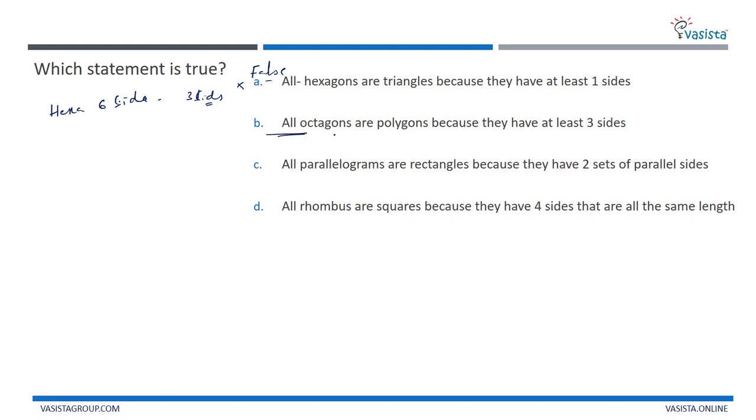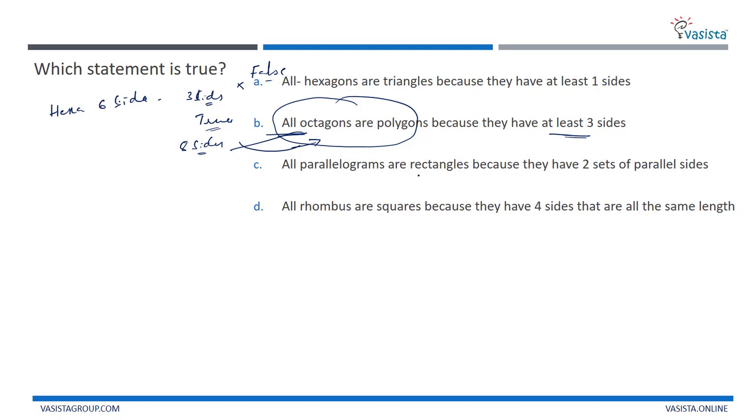Second one, let us check out. All octagons are polygons because they have at least 3 sides. Let us consider only this sentence. All octagons are polygons. Yes, octagons have 8 sides, right? 8 sides, and that is going to be considered a polygon. And because they have at least 3 sides, yes, this is going to be true. Let us check out the third one, that is C.